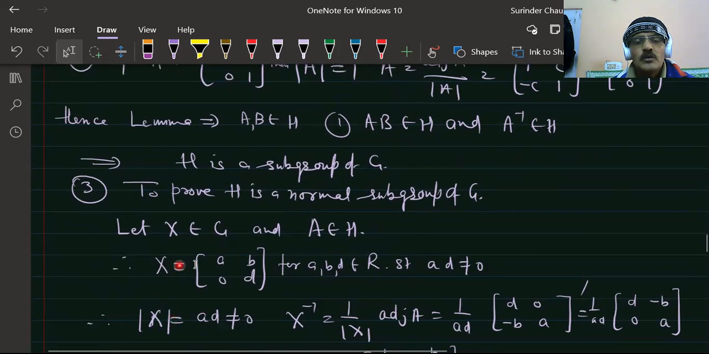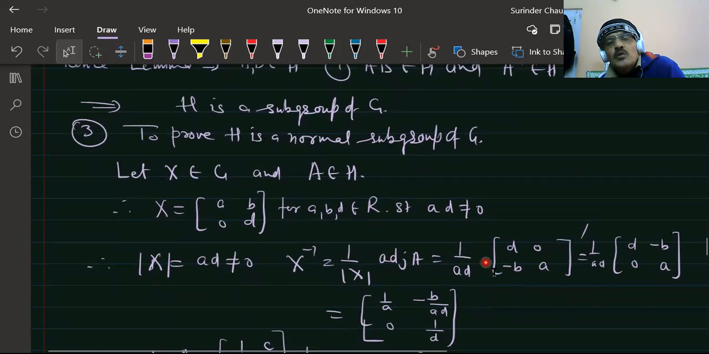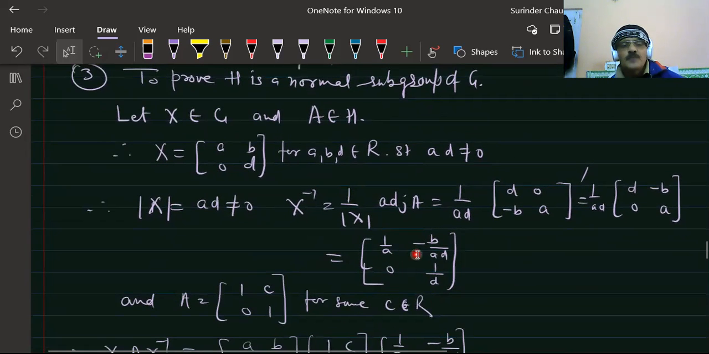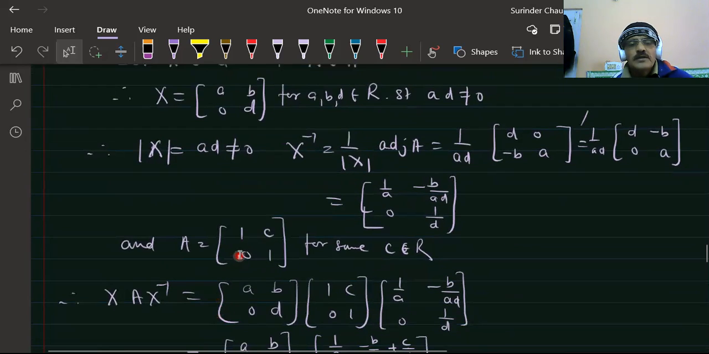If X belongs to G, we write X as [a b; 0 d], where a and b are real numbers and ad is not equal to 0. The determinant of X is not equal to 0, so we can find the inverse of X. This is the adjoint of X upon the determinant of X. The determinant comes out to ad, and the inverse comes out to this. And A is [1 c; 0 1] for some real c.